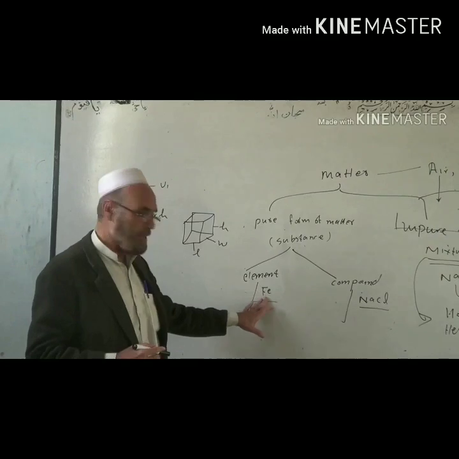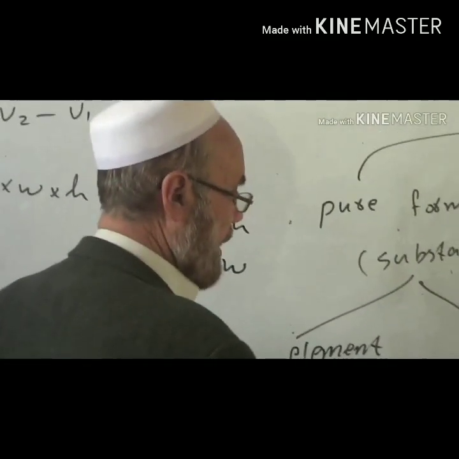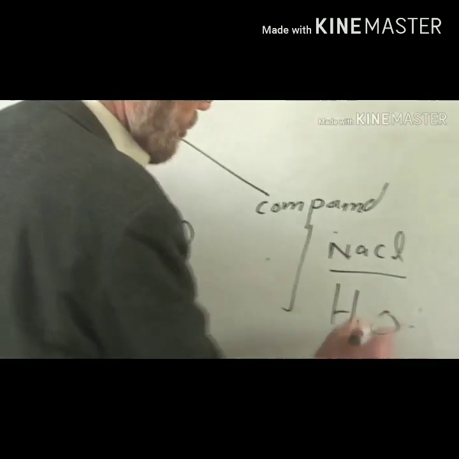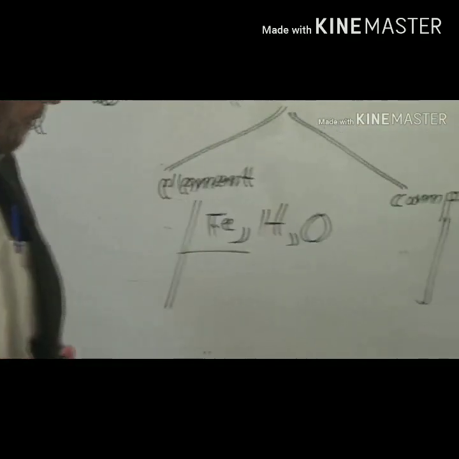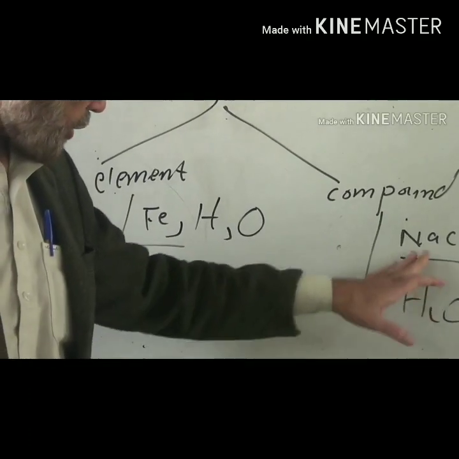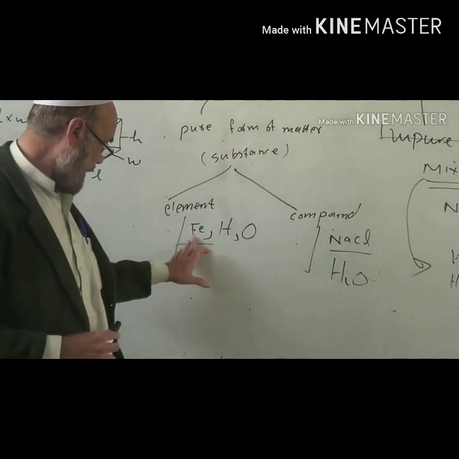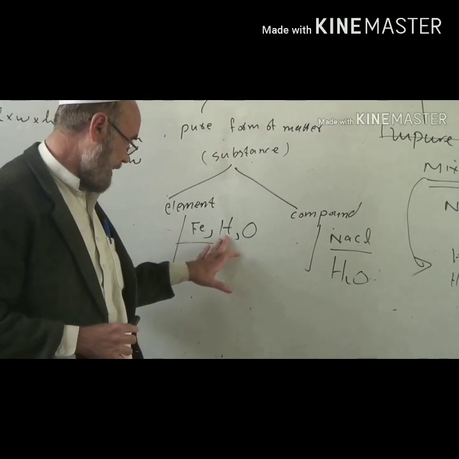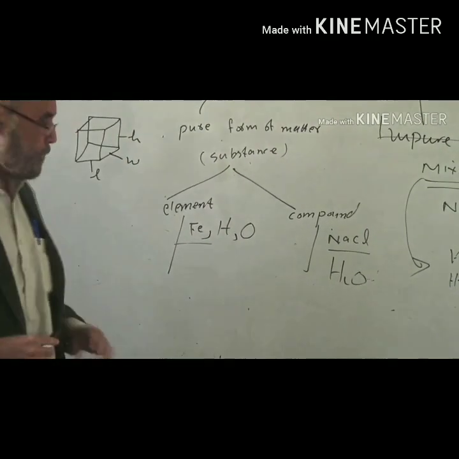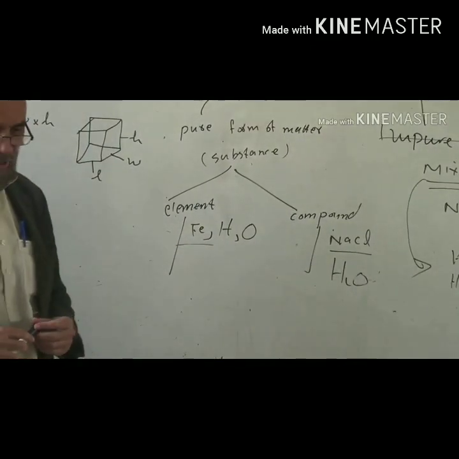Here an example of element is iron. Similarly, hydrogen is also an element. Oxygen is also an element. But in case of compound, sodium chloride, H2O, etc. are examples of compounds. Why are they called compounds? Because they have two different elements or two different atoms. Where we see only one type of atoms grouped together to form iron. Similarly, hydrogen atoms group together to form hydrogen element, and oxygen atoms or molecules group together to form oxygen element.